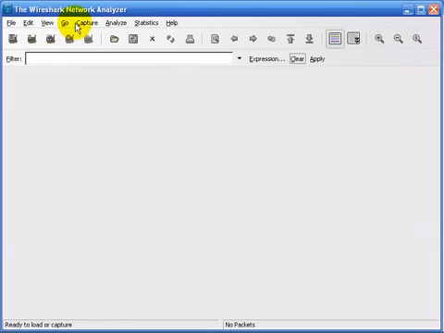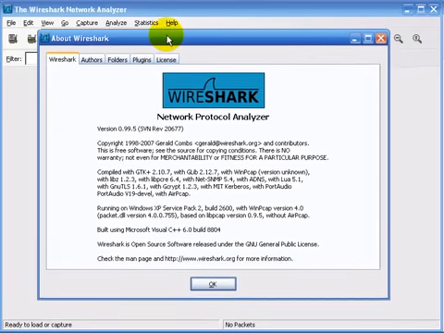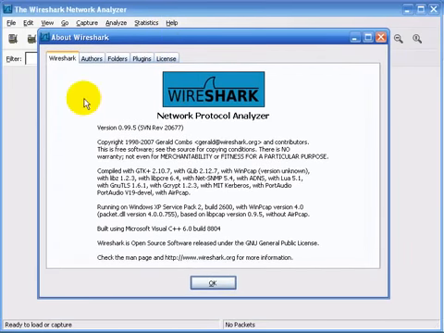I've opened up my Wireshark Network Analyzer right now, and if you would like to see the list of developers, you can click Help and then About Wireshark. Now this has more information than a normal About window would. First of all, you'll see the basic information about your Wireshark system, and this is how you can see what version you're currently running. In addition, if you're running on a Windows system, it will define which Windows OS you're running on, what the service pack and build are, and the version of WinPCAP that you're running. If you have AirPCAP installed, it will also denote that on this window.